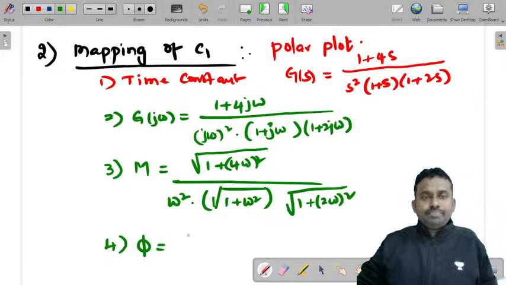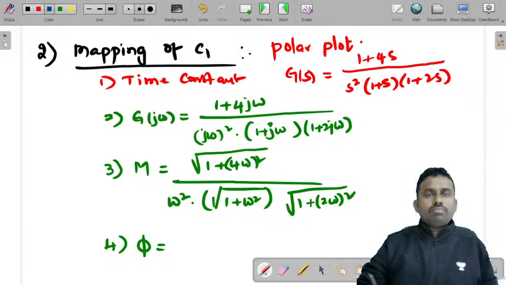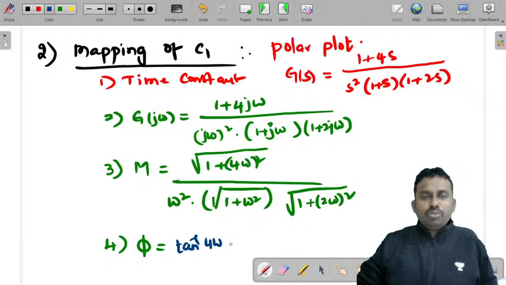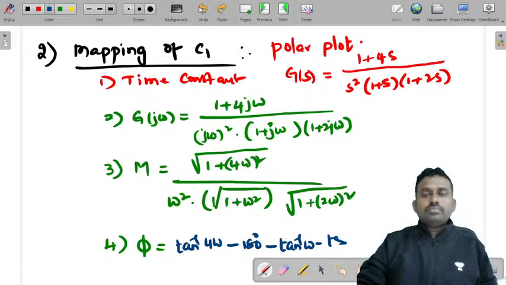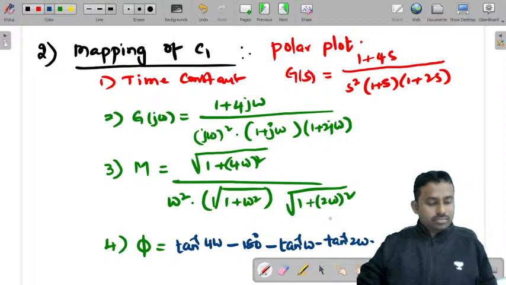So that is, in the numerator you get tan inverse 4 omega. In the denominator, j omega into j omega gives minus 180 degrees, minus tan inverse omega, minus tan inverse 2 omega. Right? So these are the four steps.